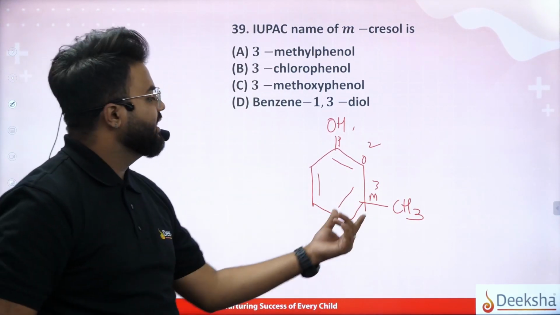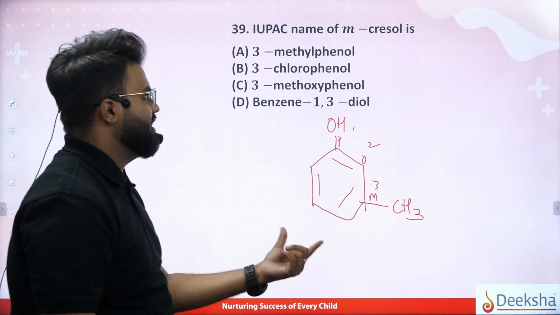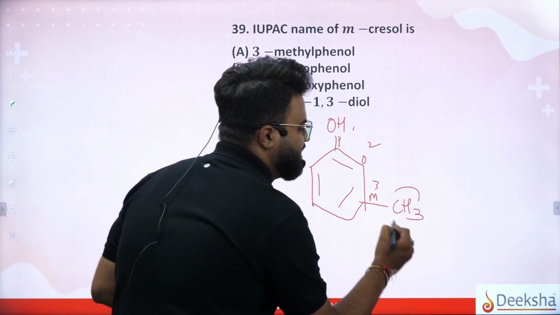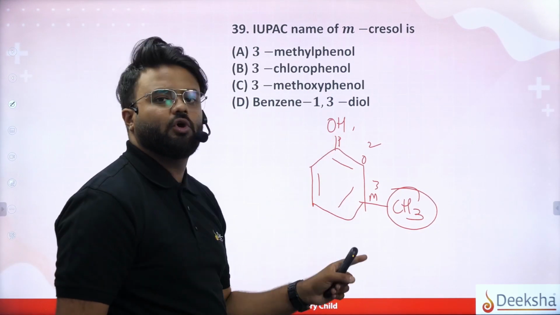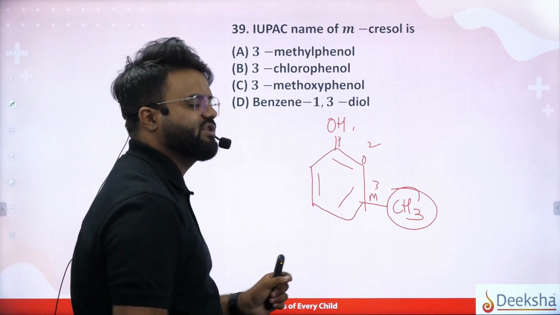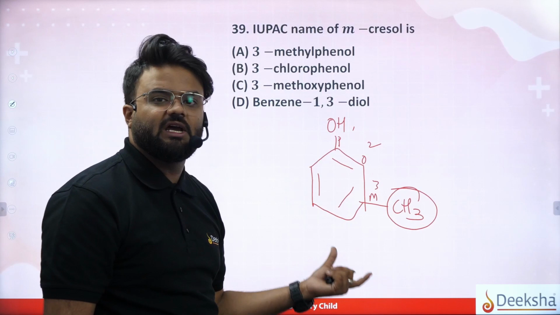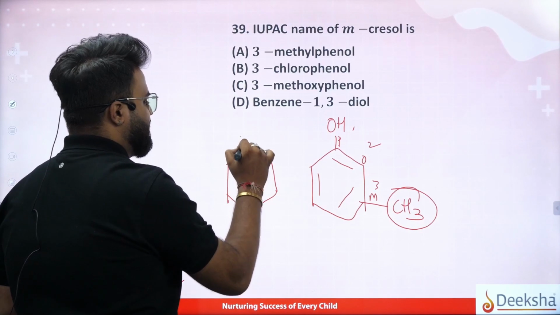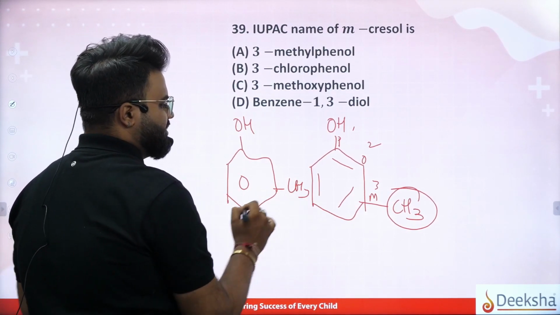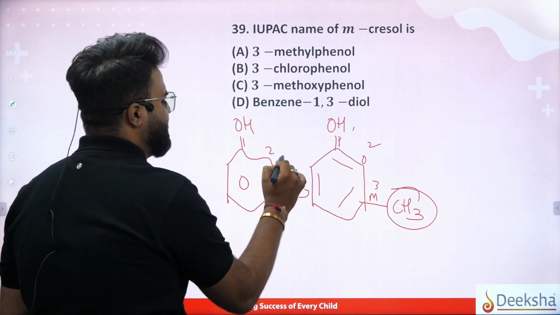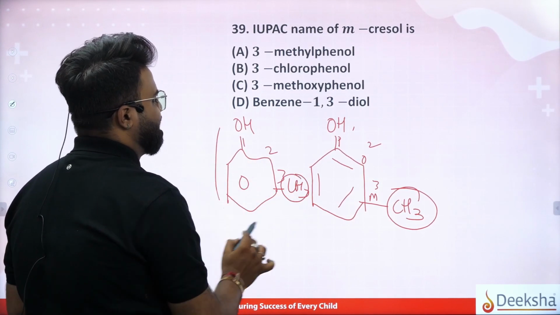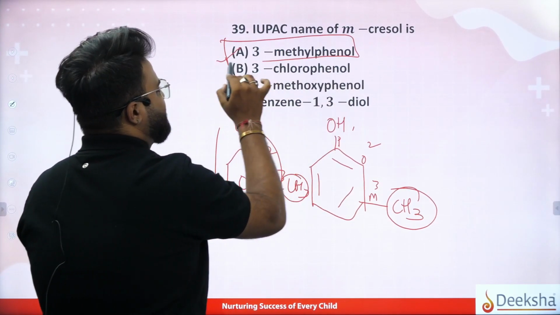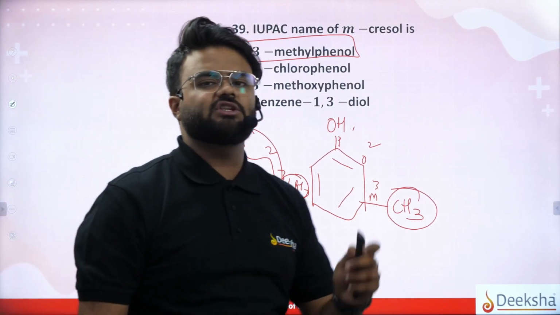So now giving the numberings 1, 2, 3, we know that it is 3-methyl phenol. At this third position there is a methyl group. We know that benzene with an OH group is phenol. Then the third position will be methyl, so it is 3-methyl phenol. The M-cresol structure is also the same, like this, but coming back to the IUPAC system, we write it with the numbers. Simple. So it is 3-methyl phenol. Do you see 3-methyl phenol? Yes, option A is 3-methyl phenol. Then your correct answer is option A.